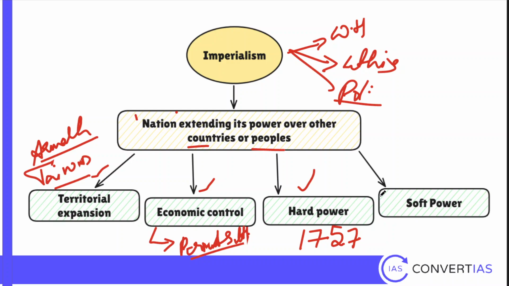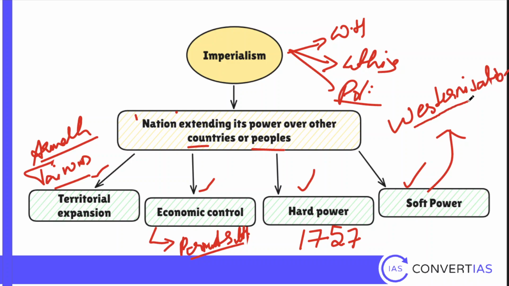Now soft power is also there. When Britain comes up with theories like Oriental despotism, I'll explain that after this in this video itself, these theories are used to control through soft power. Or take the case of westernization. This is one concept you will study in society. So westernization is a soft power tool. So using soft power as well, you can do imperialism. So imperialism has various facets. This is the definition of it, and all of these are applicable for Britain in India. That is why we call it British imperialism.